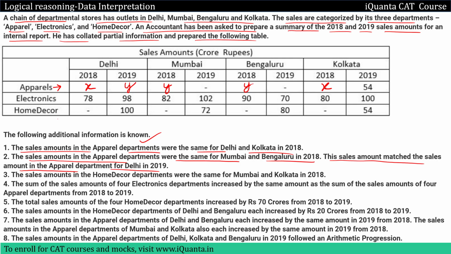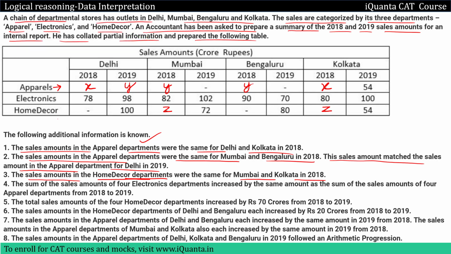Then the next point is the sales amounts in the home decor department were the same for Mumbai and Kolkata in 2018. So Mumbai, Kolkata 2018, sales amount was the same in the home decor department. So in the home decor department, we have Mumbai and Kolkata 2018. Let me assume this is Z. So this will also be equal to Z, right?